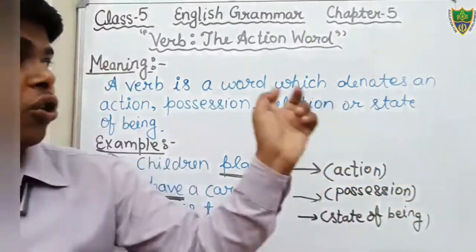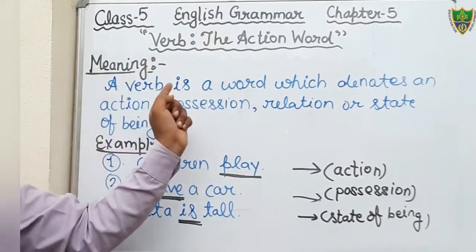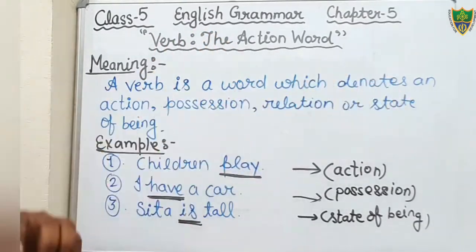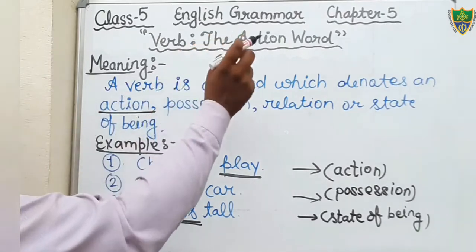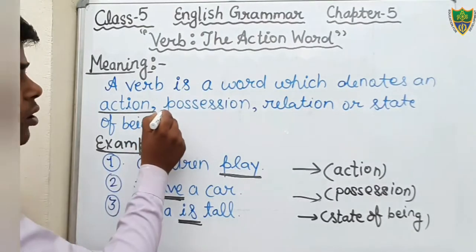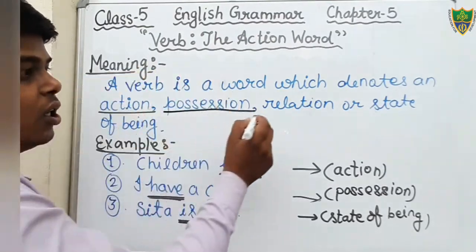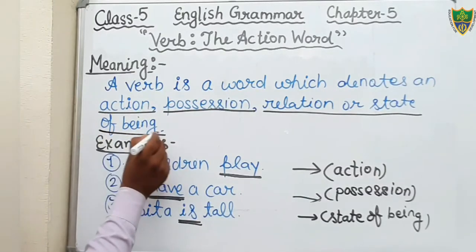So this is all about the meaning or definition of verb. A verb is a word which denotes an action. You should keep in your mind, it denotes an action, as the title also says, the action word. It also shows possession, or the relation or state of being.